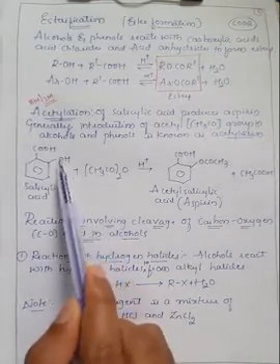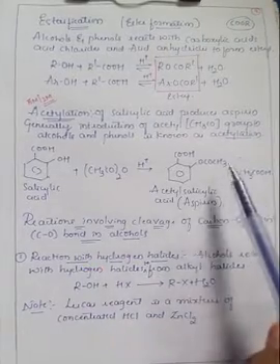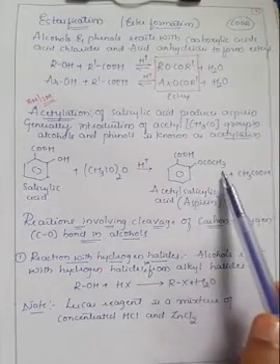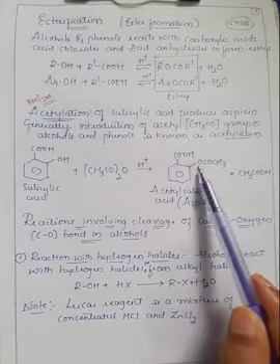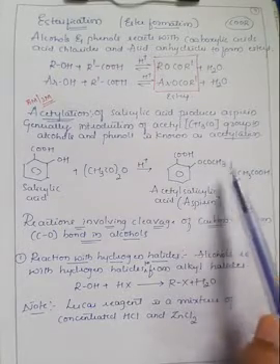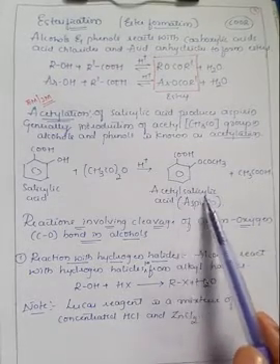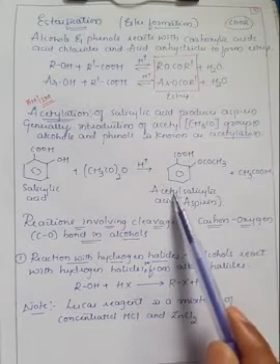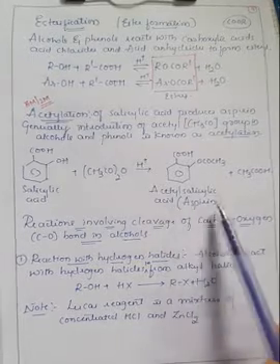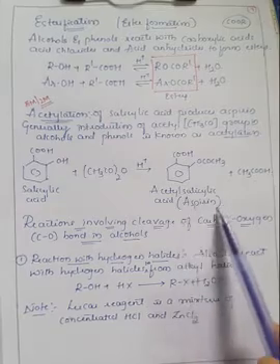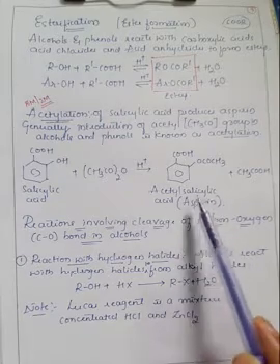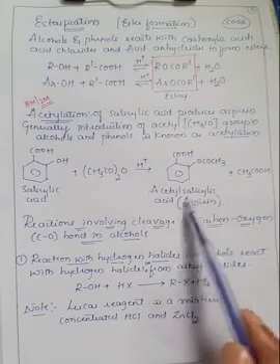This acetyl group is introduced, so it will convert into OCOCH3. That is generally called acetyl salicylic acid, which is also known as aspirin, right? In case of many tablets, you might have heard of this, right? So this is aspirin.